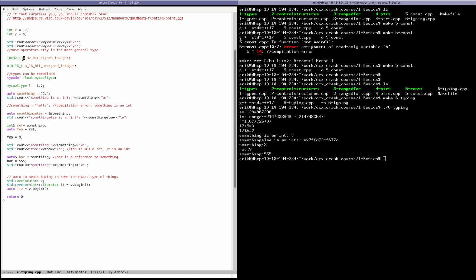You see int32_t, which means that you want to store a 32-bit integer that is signed. It can be positive or negative. And you will see people use unsigned integers also explicitly, so uint16_t would be a 16-bit unsigned integer.